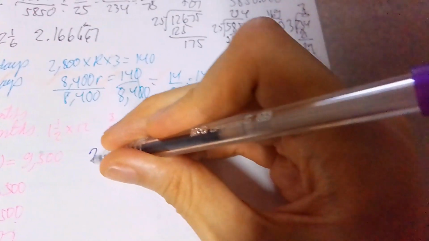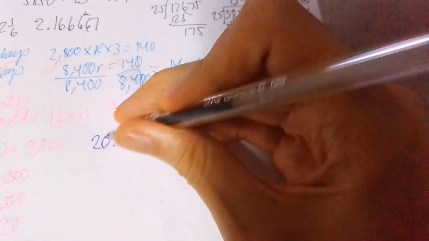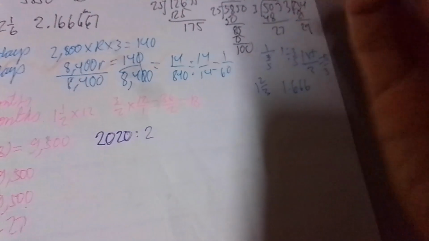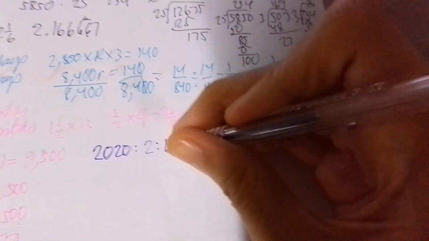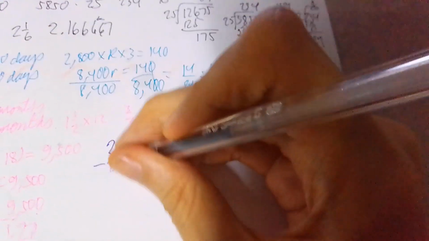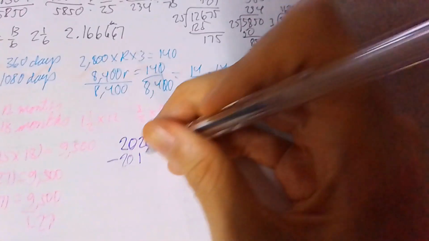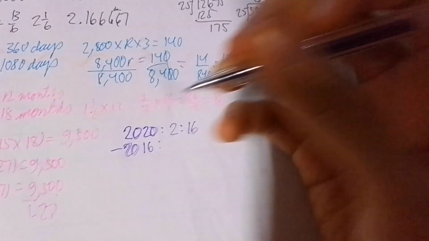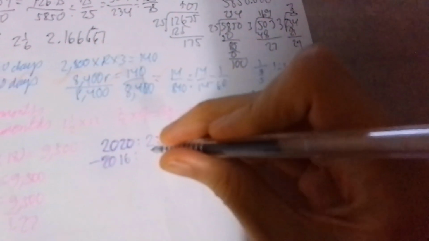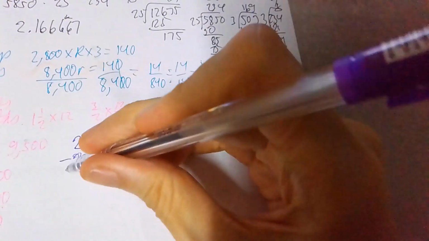So we have 2020, and this is February, and this is 16. And then minus the starting date from 2016. When did the interest start? Since 2016, di ba? And then June 15. Now let's subtract.